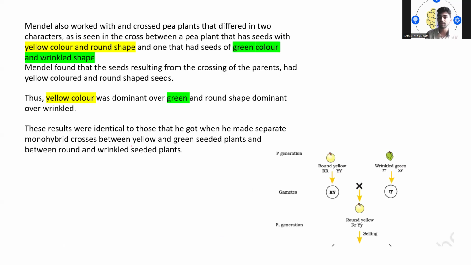So we will move to the next topic, that is inheritance of two genes. What do we mean by inheritance of two genes here? Mendel also worked with crossing pea plants that differ in two characters.